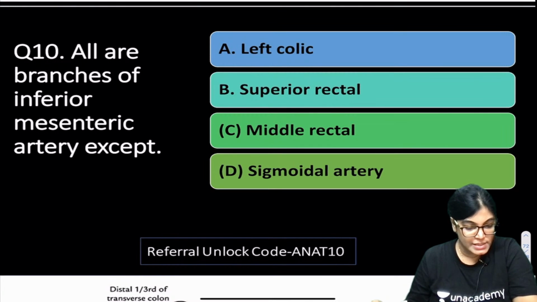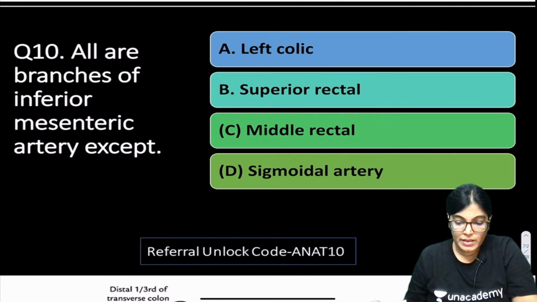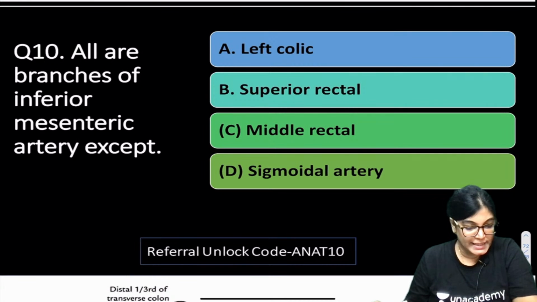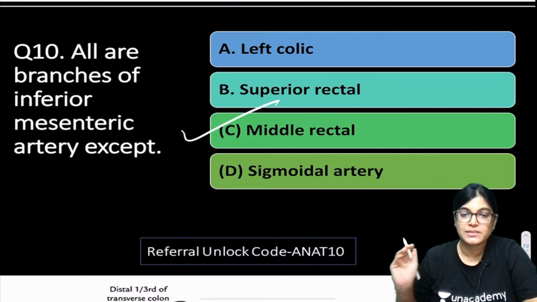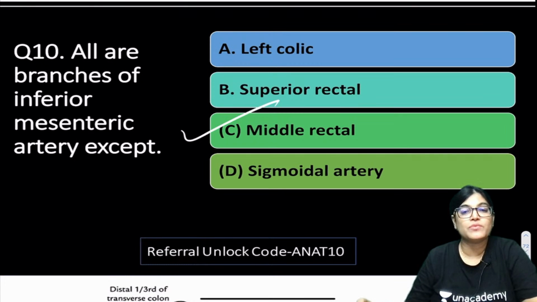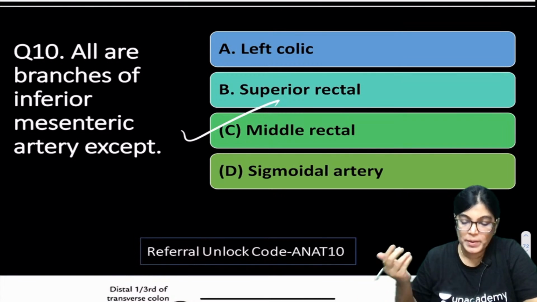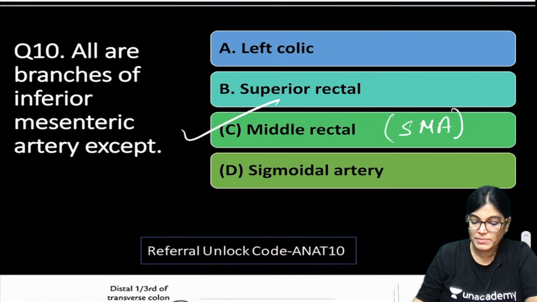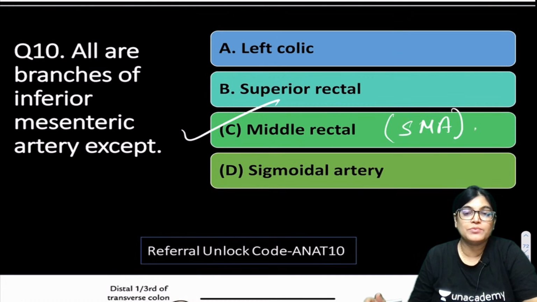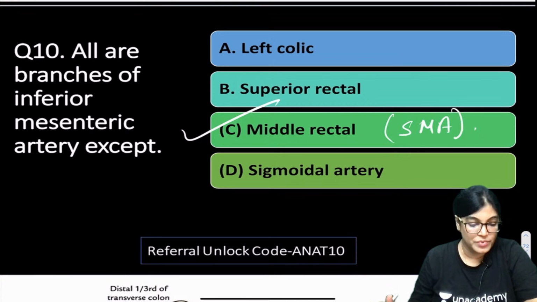Deoxy is telling sigmoidal. Some are telling D, sigmoidal, some are telling C, middle rectal. Wasim is telling C, Modi is telling C. So most of the answers are C and D. One is correct and one is wrong. Actually C is the right answer, middle rectal. Middle rectal is a branch of the internal iliac artery, not the inferior mesenteric artery. The rest three, left colic, superior rectal and sigmoidal, are branches of the inferior mesenteric artery.